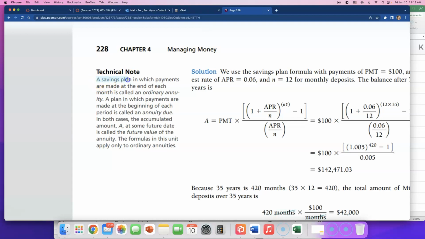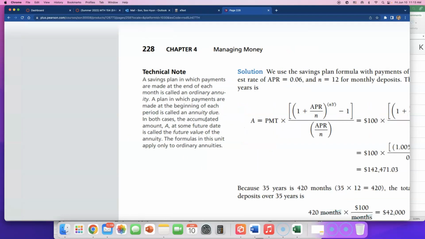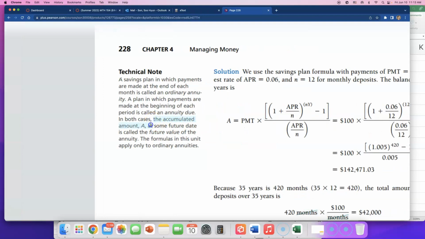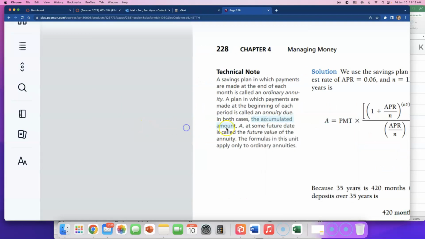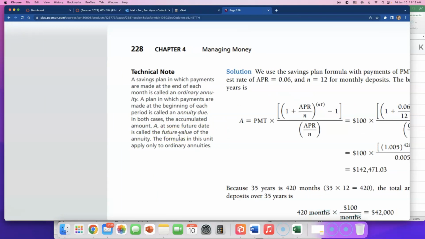A savings plan in which payments are made at the end of each month is called an ordinary annuity. A plan in which payments are made at the beginning of each period is called an annuity due. In both cases, the accumulated amount A at some future date is called the future value of the annuity.